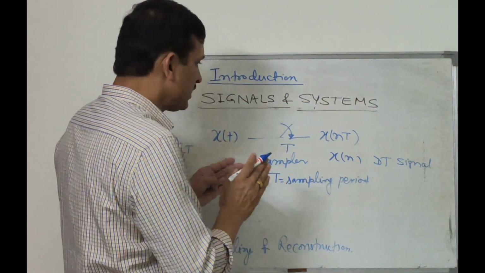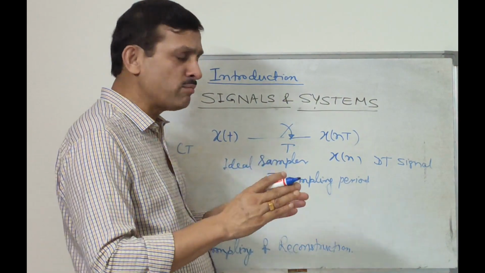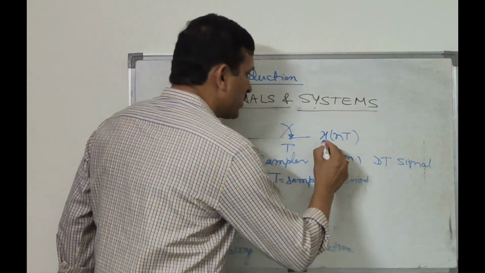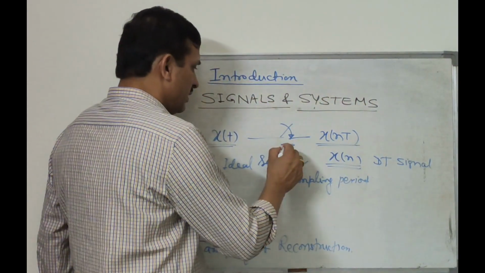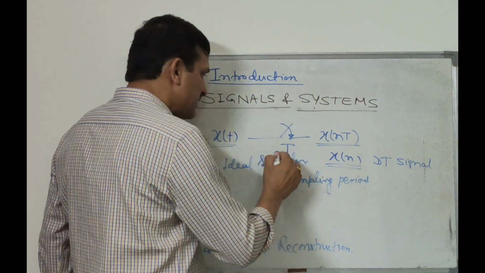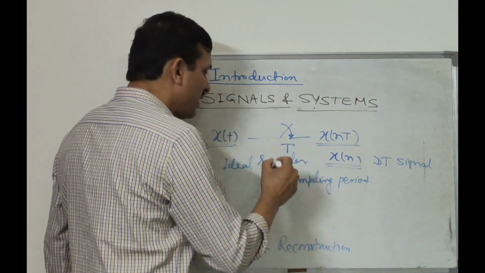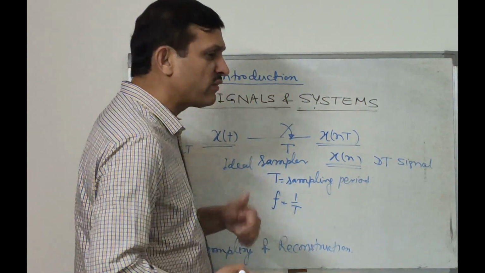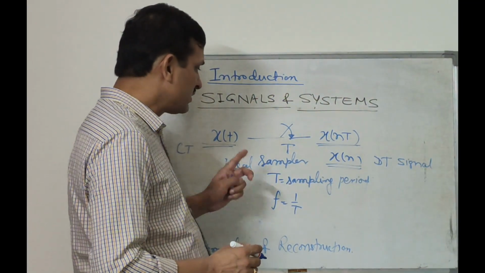This is the first step when you are converting an analog signal to a digital signal, that is the sampling. How a continuous time signal is sampled to get a discrete time signal, that is x[n]. It is sampled at a certain sampling interval, sampling period. Then how this sampling period or this sampling frequency 1/T is chosen is decided with the help of the sampling theorem.